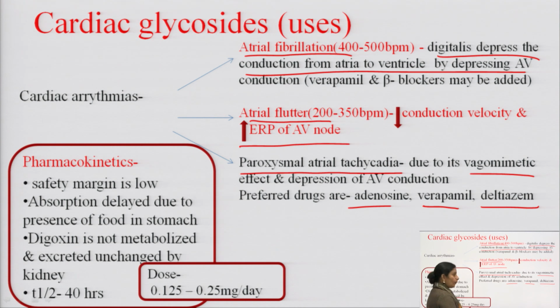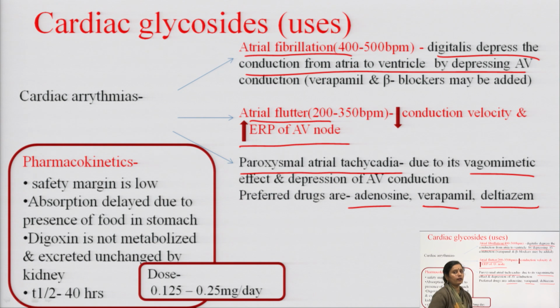Okay. Now come to the pharmacokinetics of the cardiac glycoside. The safety margin of the cardiac glycoside is very low. Okay. And the absorption of cardiac glycoside is delayed due to the presence of food in the stomach. Digoxin is not metabolized and is excreted unchanged by the kidney, and T half of the digoxin is very long, it is about 40 hours. Okay.